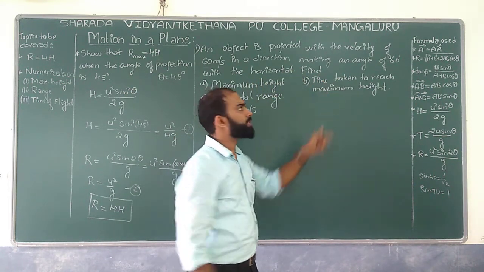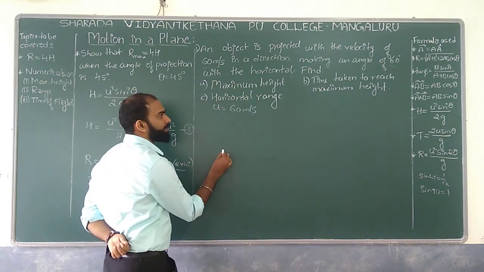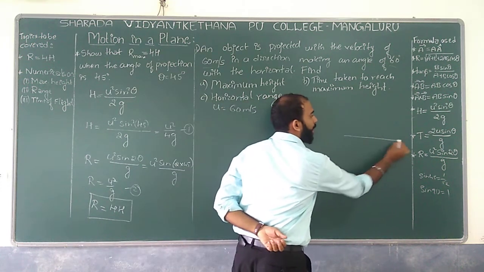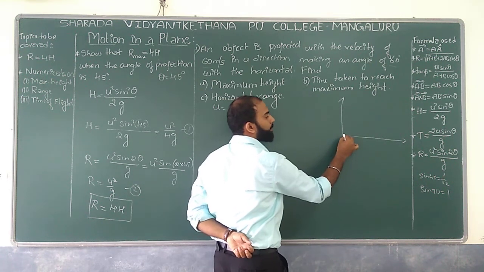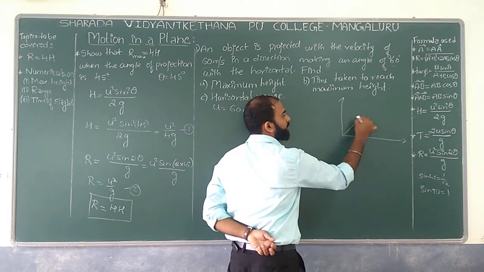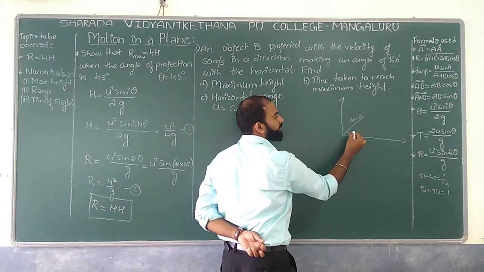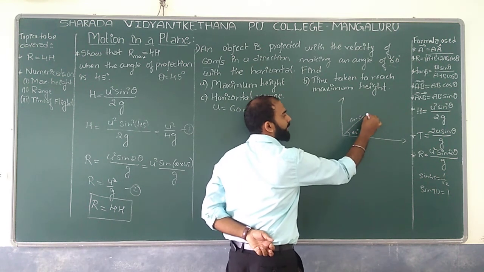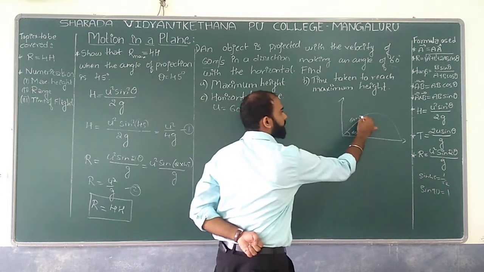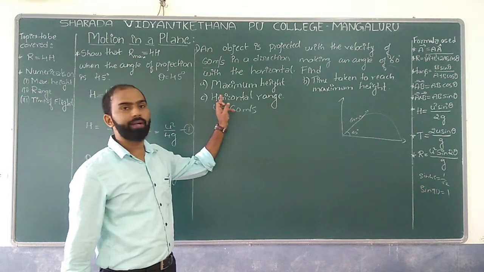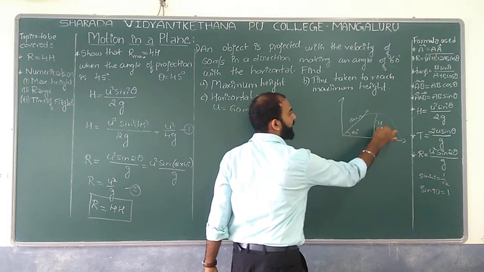in the direction making an angle 60 degree with respect to horizontal. If this is the horizontal component and this is the vertical component, and the object is moved with the velocity of 60 meter per second making an angle theta of 60 degree, it covers a projectile motion somewhat like this, right? Now your job is to find the maximum height it can reach, which means this height is supposed to be found.